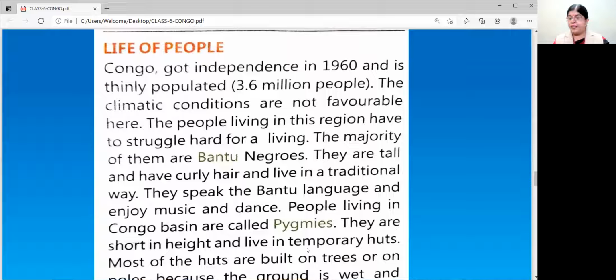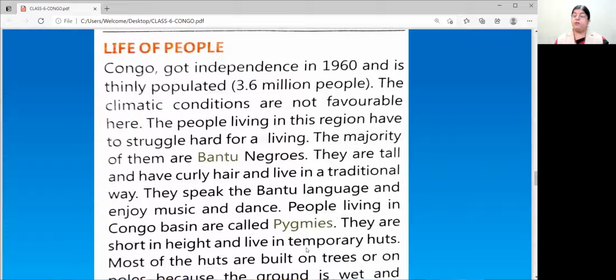Congo got independence in 1960 and is thinly populated, with 3.6 million people. The climatic conditions are not favorable here. The people living in this region have to struggle hard for a living. Always wet places. How can you walk? It's very difficult. The people living in these regions have to struggle hard for their living.